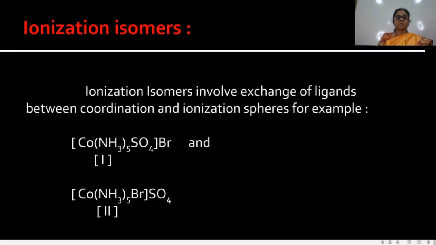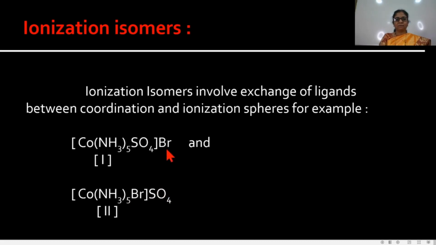Ionization isomers. Ionization isomers involve exchange of ligands between the coordination and ionization spheres. We studied that coordination complexes contain a coordination sphere and an ionization sphere. In the first complex, the SO4, which is negatively charged, is in the coordination sphere, and the ionizable Br, which is also negatively charged, is in the ionization sphere. But in the second example, this Br is in the coordination sphere, and SO4 is in the ionization sphere.